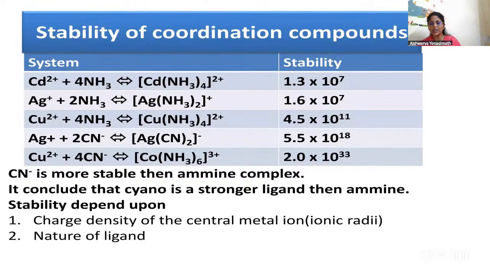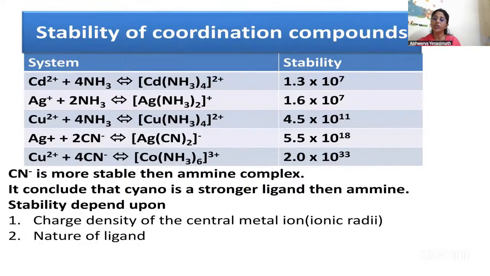Then second, the nature of the ligand is also important. Greater the basic strength of the ligand, more will be the ease with which it can donate. The ligand is a Lewis base. So the greater its basic strength, the more easily it can donate its electron pair, and therefore greater is the stability. For example, if you take CuNH3 4+2 or CuCN4+2, of the two, CuNH3 4+2 is more stable. Why? Because NH3 more easily donates its electron pair.